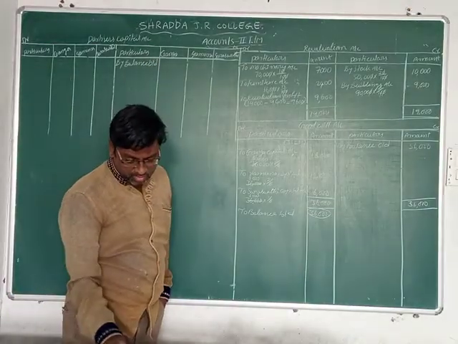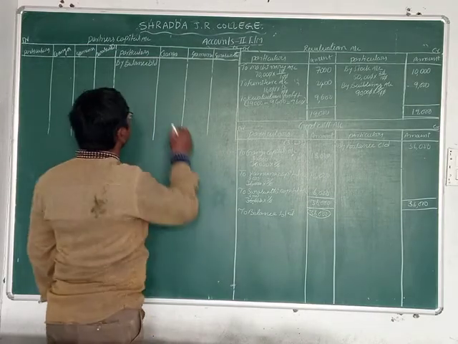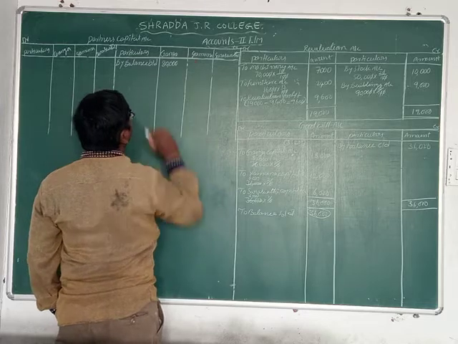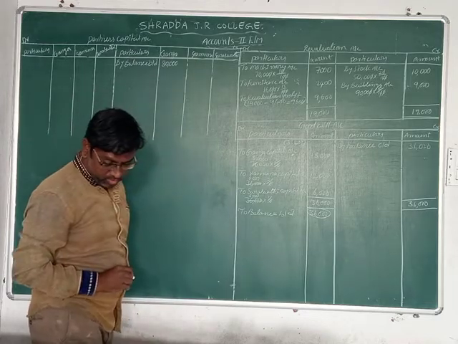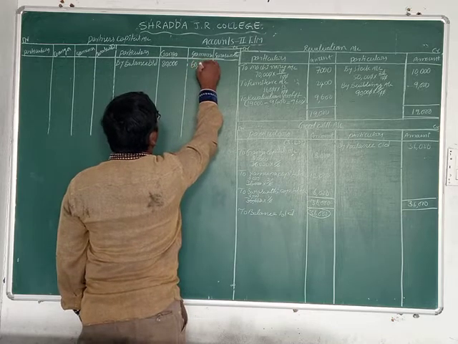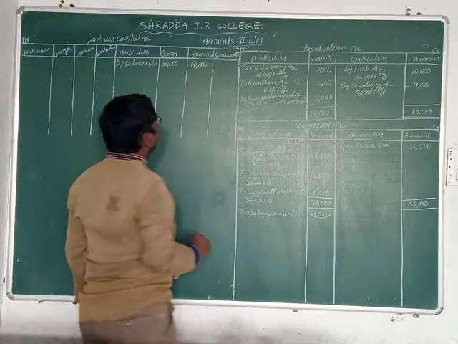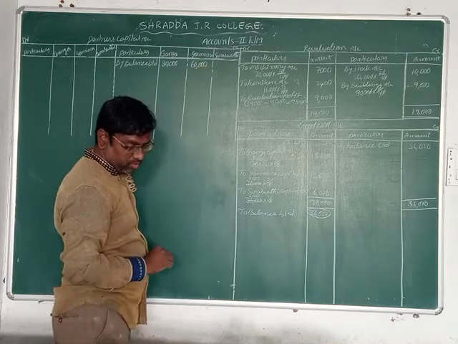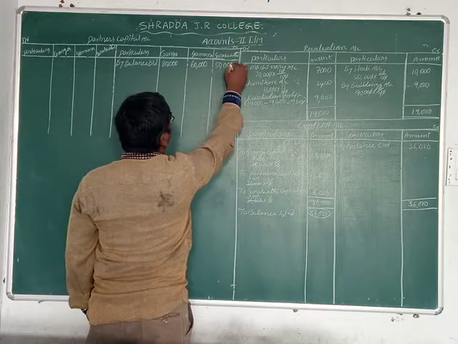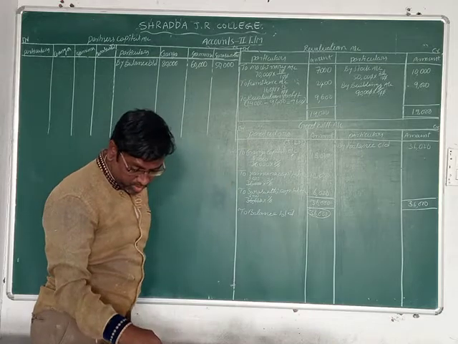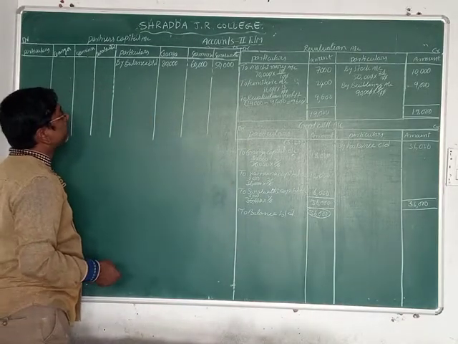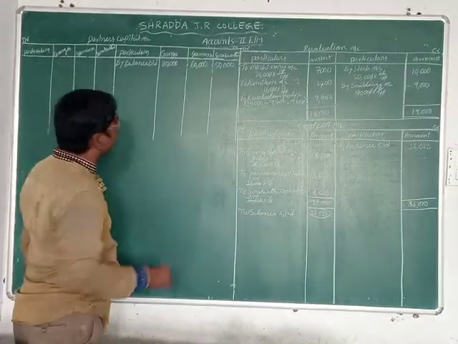What is the amount of Ganga here? 80,000. Next Yamuna has 60,000. And Saraswati has 50,000 rupees.